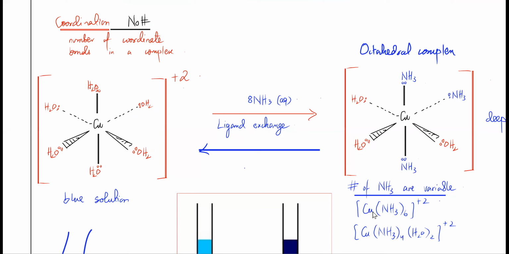So that's a different type of complex. You can say that all 6 could be ammonia. So it could be copper with 6 NH3s, and the whole thing will have a charge of +2. Or it could be a bunch of water molecules and a bunch of ammonia molecules. It could be 4 NH3 molecules, 2 water molecules. And these are known as octahedral complexes. Because of the spatial limitation, only 6 ligands are getting attached to it. And it's an octahedral shape. When you have 6 bonds, one is at the top, one is at the bottom, one is on the left, right, back, front, okay. So it forms an octahedral complex.